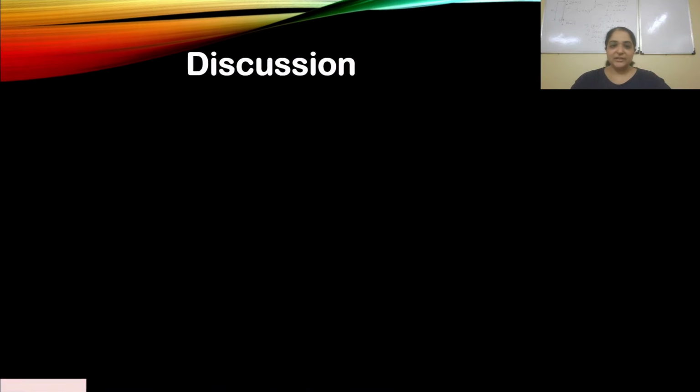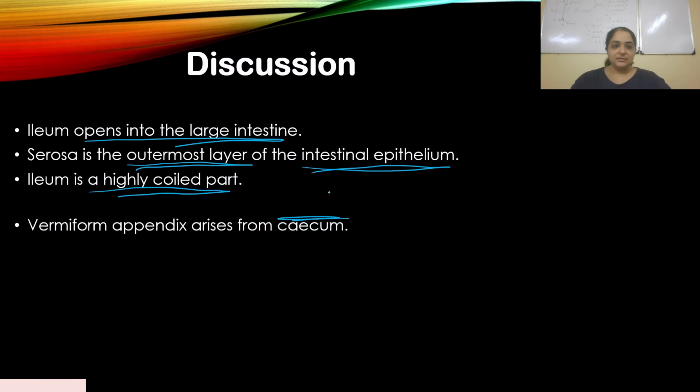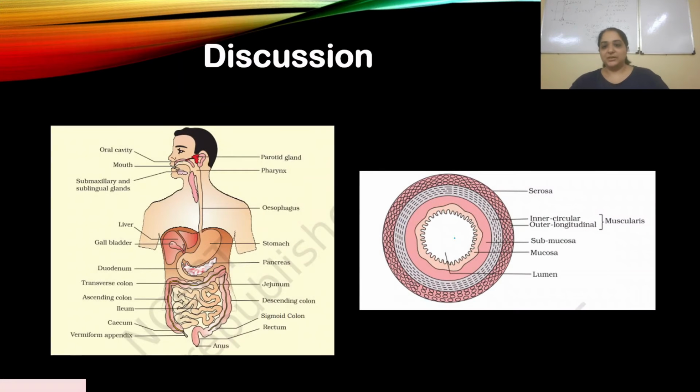I think I have put diagrams also for this. Both diagrams are taken from NCERT. It is important that you study the diagrams in NCERT. It can come in the exam. And like I told you, it is important to remember the order of the layers of the intestinal epithelium. So you can clearly see here serosa is the outermost layer and the innermost layer is the mucosa. And this is the lumen.